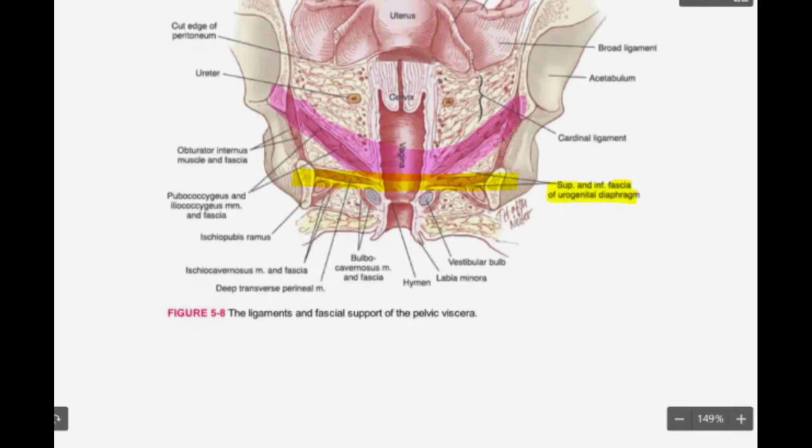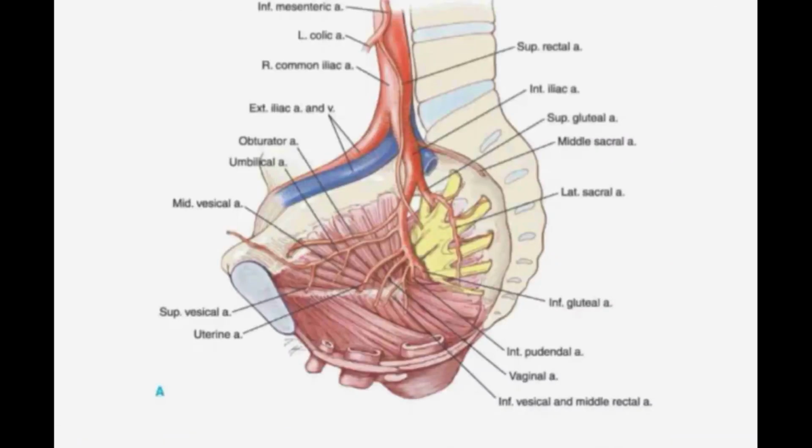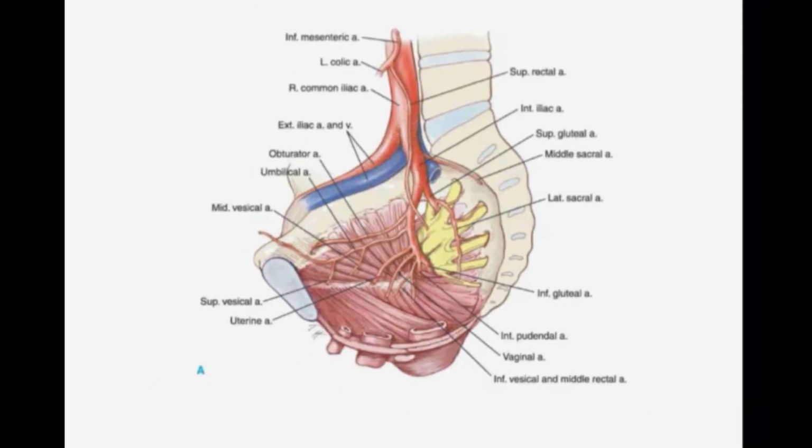We'll just finish this class with the blood supply, because after 6 o'clock I have one more class to attend. So we'll talk about the blood supply of the pelvis. You're going to have blood supply directly from the aorta. This aorta is going to divide into the common iliac, and the common iliac is going to divide into left and right sides. Here you'll have the right common iliac artery, and that will divide into the external iliac and internal iliac. This is the internal iliac artery, and that is the external iliac artery.